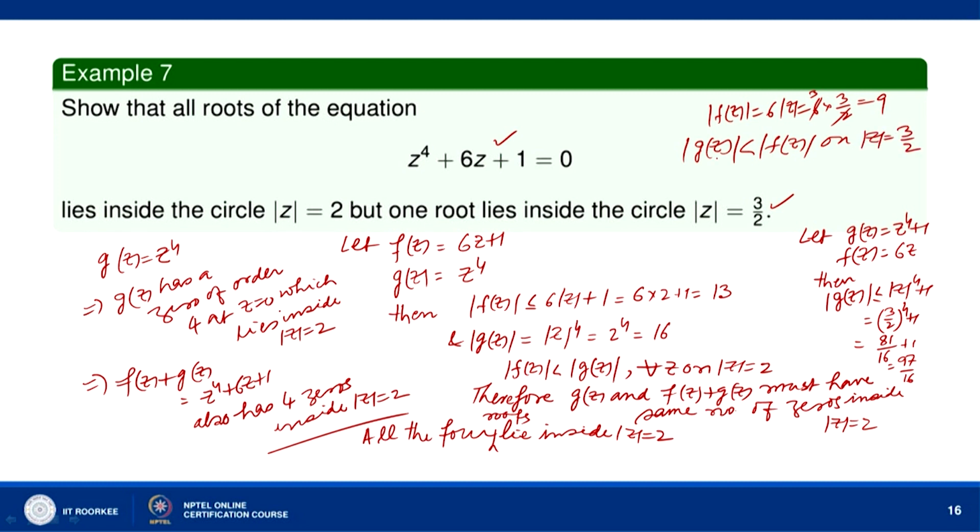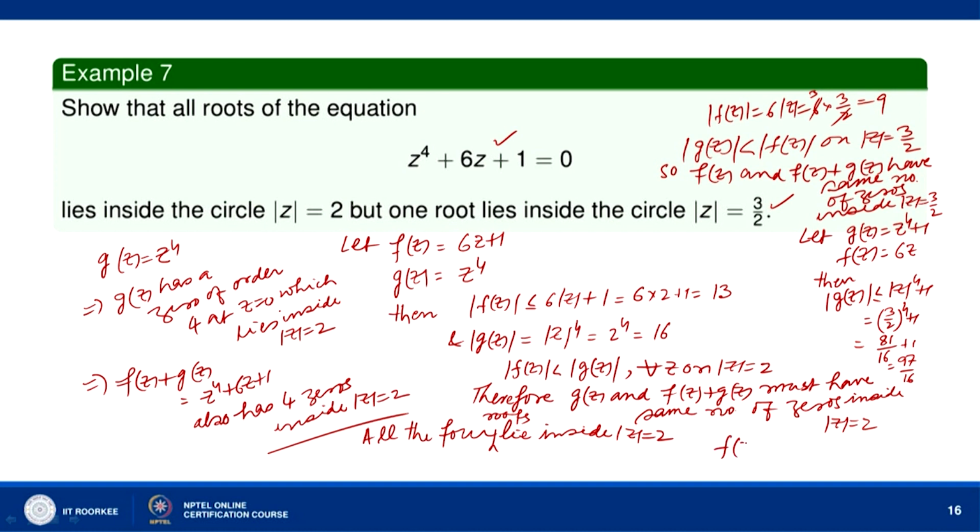This means that g(z) and f(z) + g(z) have the same number of zeros inside C. So, f(z) and f(z) + g(z) must have the same number of zeros inside |z| = 3/2.